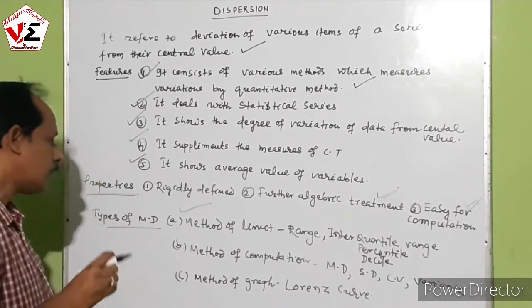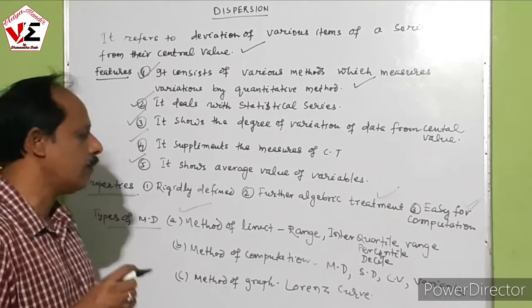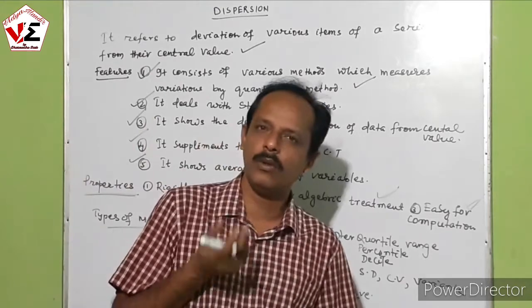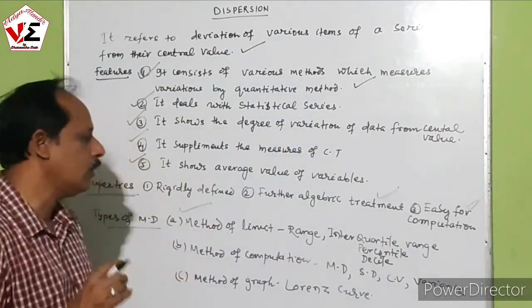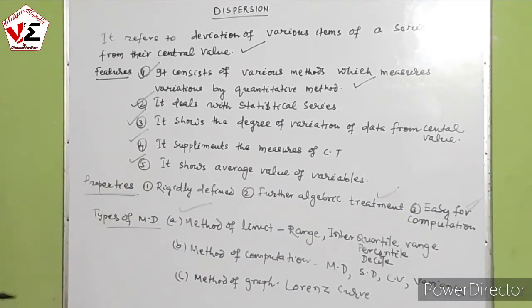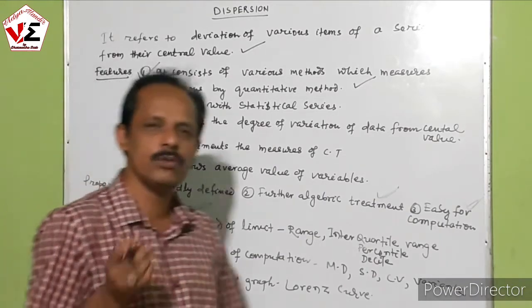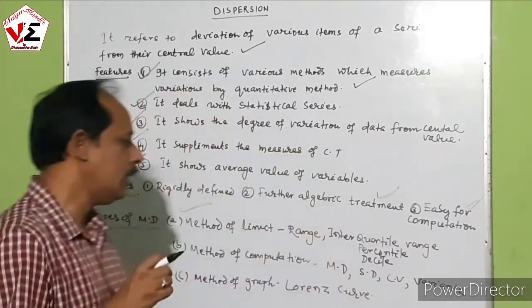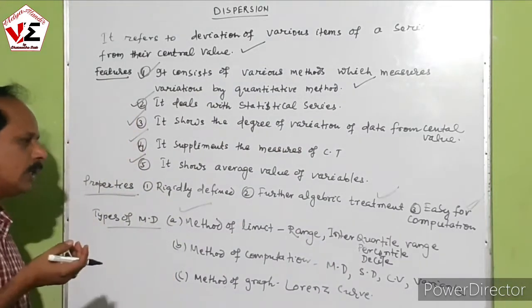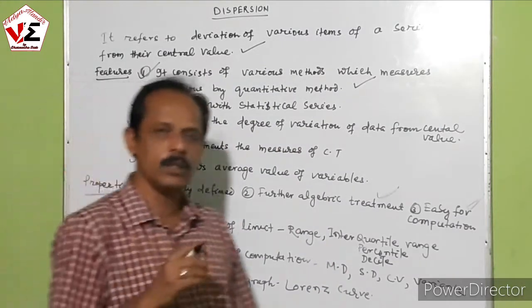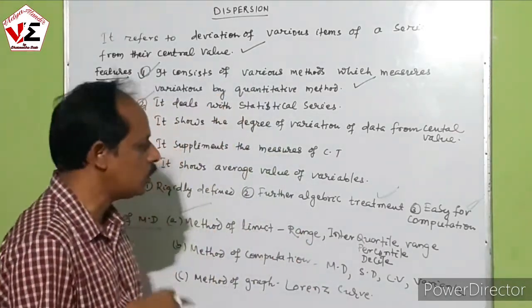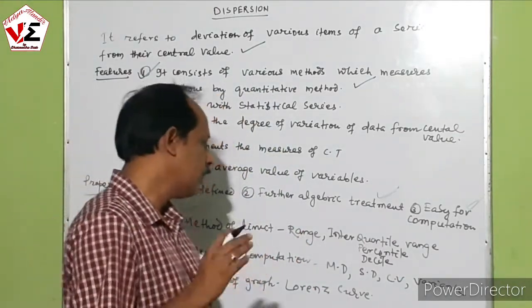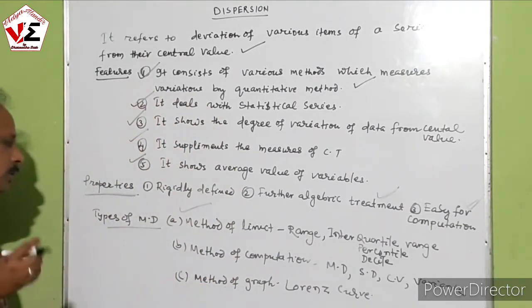Next, the method of computation, by using a particular algebraic formula: mean deviation, standard deviation, coefficient of variation, and variance. Those are the various measures. Variance, the square of standard deviation, is a good and very useful measure because it is based on the root, and it is a very good measure for the study of statistics.